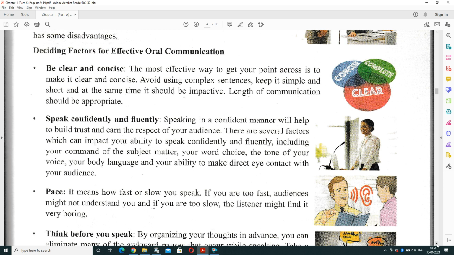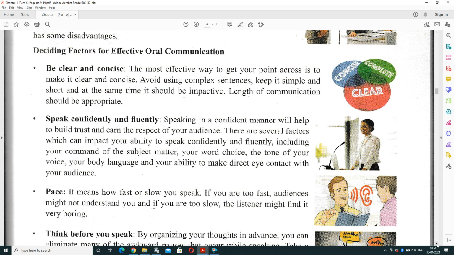Speak confidently and fluently. Whatever you're discussing, it should be in a confident manner because confidence will help to build trust and earn the respect of the audience. If we are not confident, then the audience will make fun. So you should be confident when you are talking with another person.